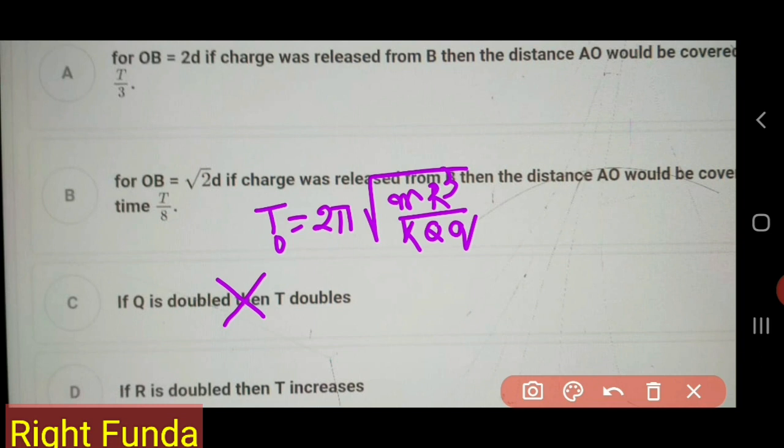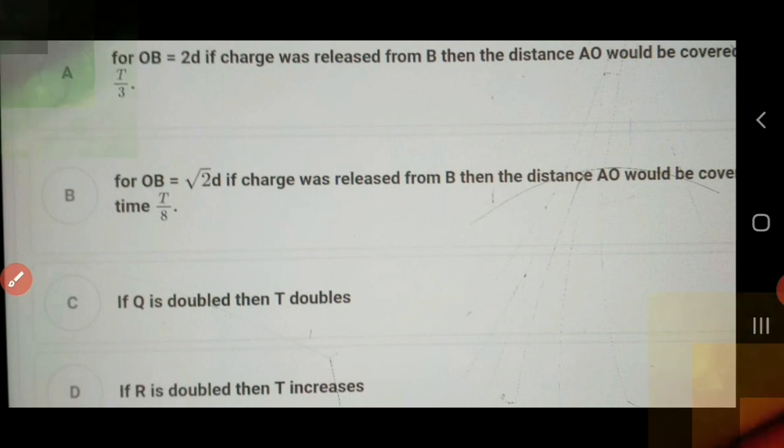Then, if R is doubled, then T increases. Yes, R is in the numerator, so if R is doubled, then T increases. So we got that this is wrong, this is wrong, this is wrong, and this is equal to 2T by 3, which we obtained. So we discussed the questions. They were very good questions. The simple harmonic motion concept has been discussed in this one.